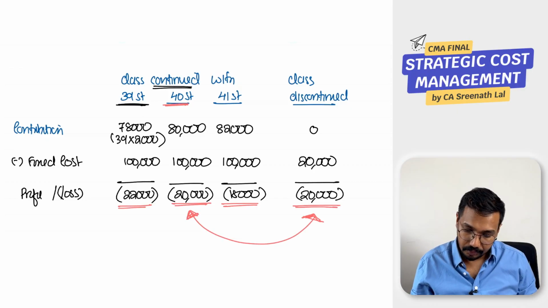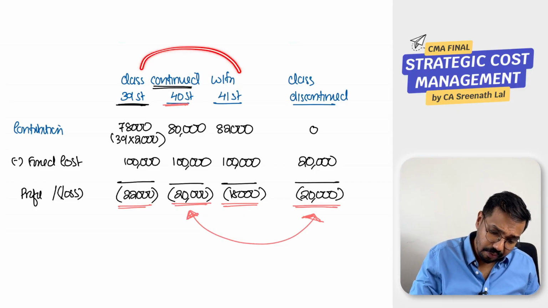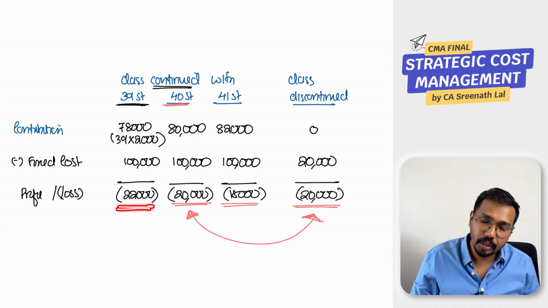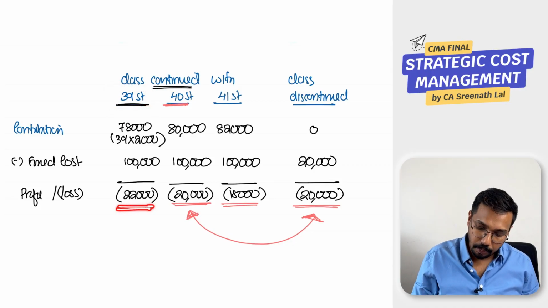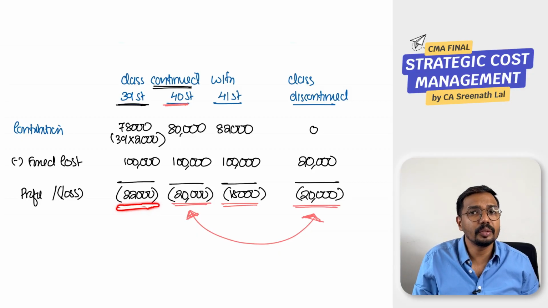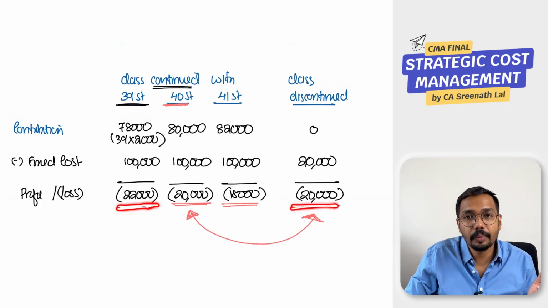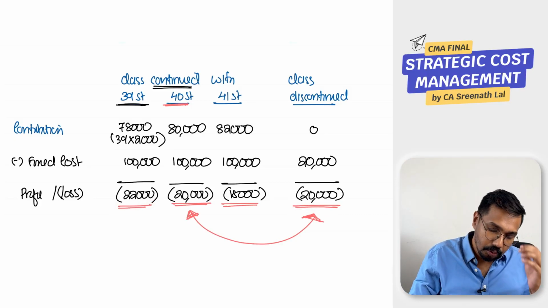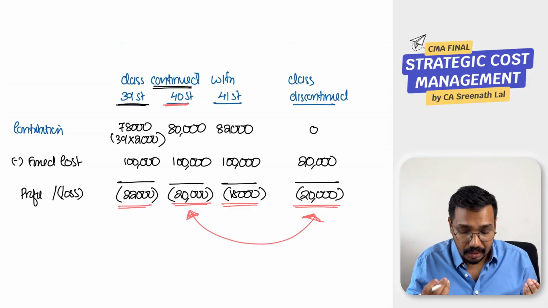Got it? Whereas if there are only 39 students, your loss will be 22,000 rupees. So in this situation, it is advisable not to continue the class, because if you cancel, your loss will be only 20,000. Got it?